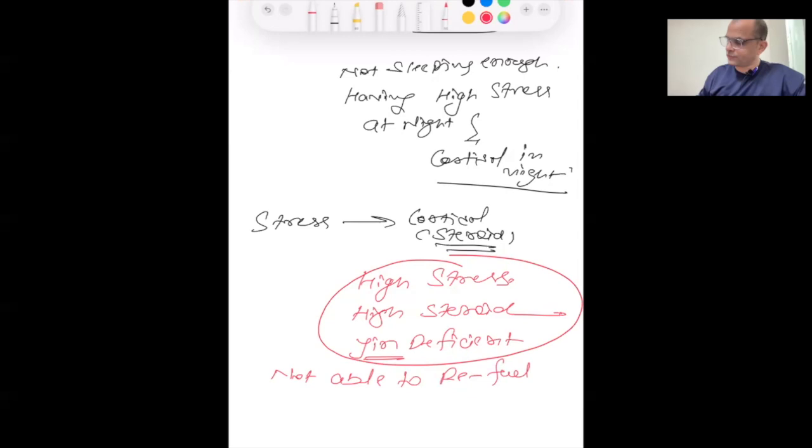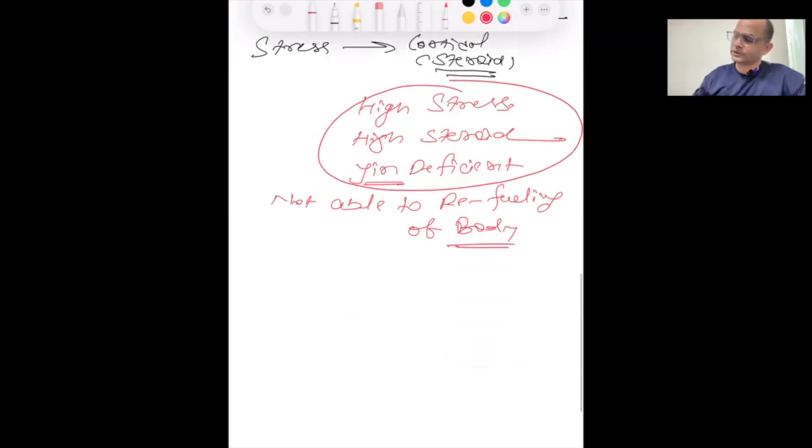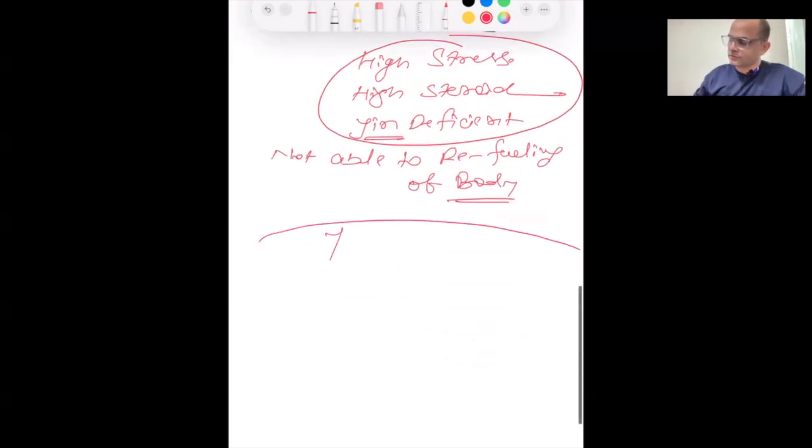refueling of the body. हमारे शरीर को वापस फ्यूलिंग नहीं कर पा रहे. Okay, then what to do? Then the person will be suffering with yin deficiency. What are the symptoms of the yin deficiency? Okay, then the person will be suffering with the yin deficiency. The person will be suffering with the cooling deficiency.